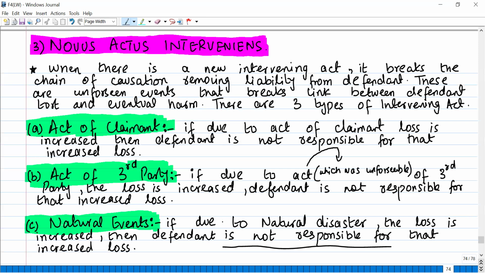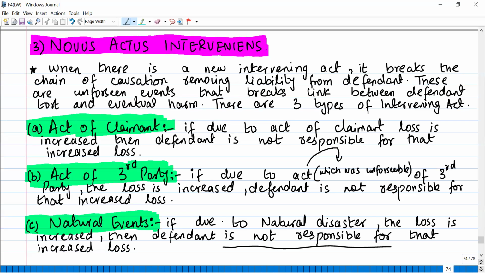Okay. When there is a new intervening act, it breaks the chain of causation, removing liability from the defendant. These are unforeseen events that break the link between the defendant's tort and the eventual harm. So the defendant's tort, a civil wrong, plus the ultimate end damages. If something intervenes and causes the extra damages, then the person who did the original tort will not be liable for that extra portion.